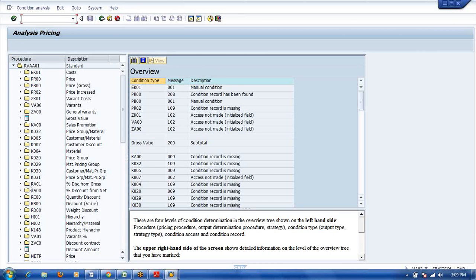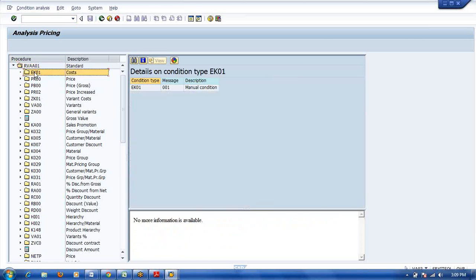Okay, here you can see this standard condition type. This is EK01. In make to order scenario, you will get this condition type.